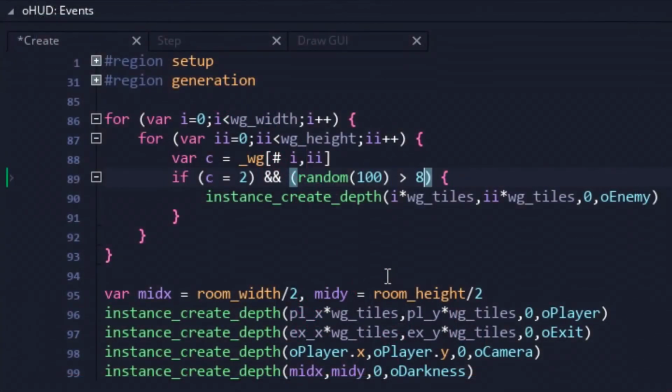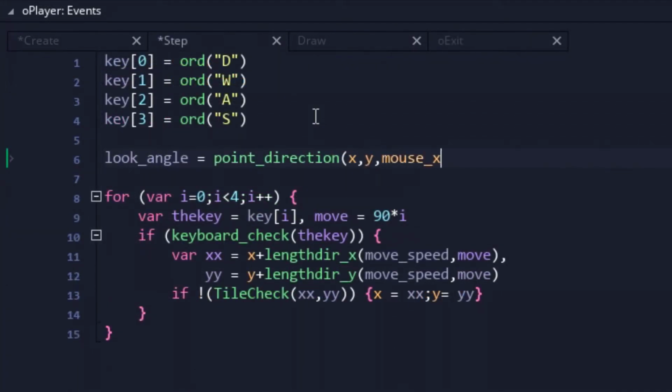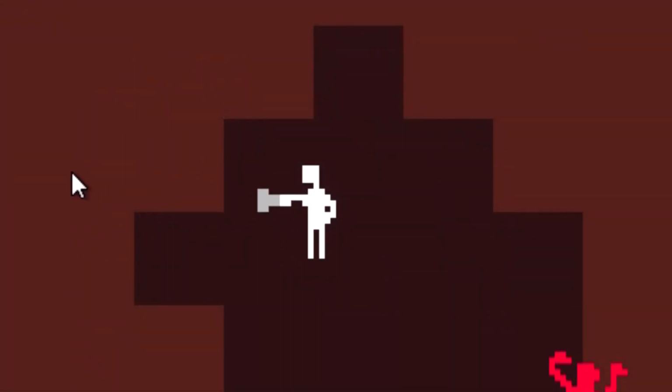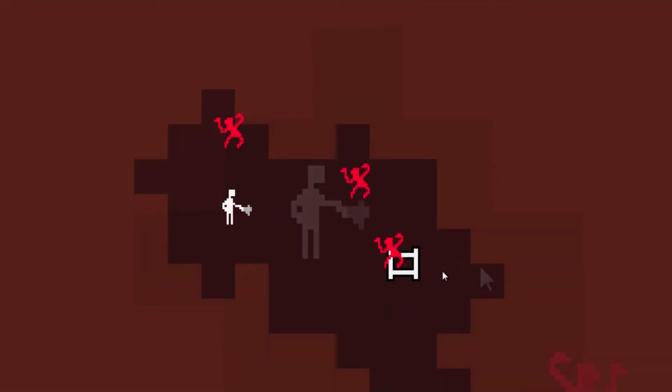The enemy spawn chances were then tied to the difficulty. And finally, to end on a positive, I had the player's arm twirl around based on the mouse's position. And that wrapped it up for this session.